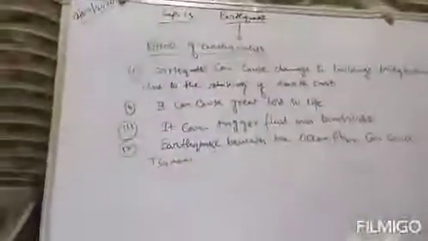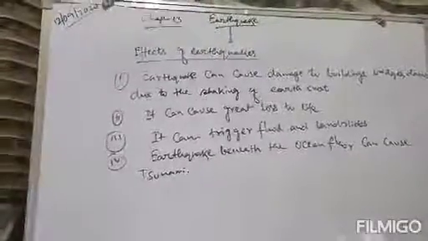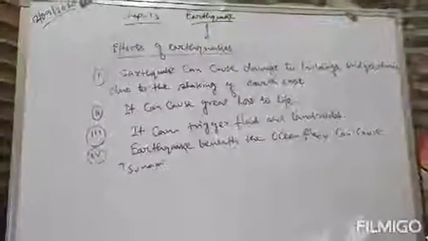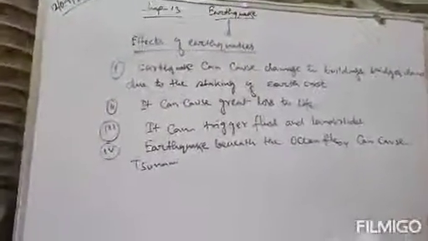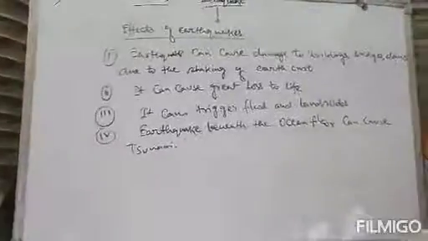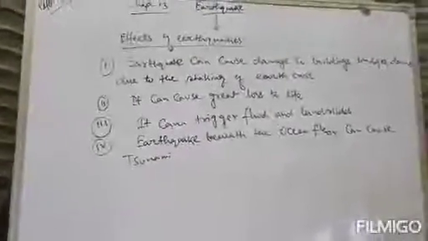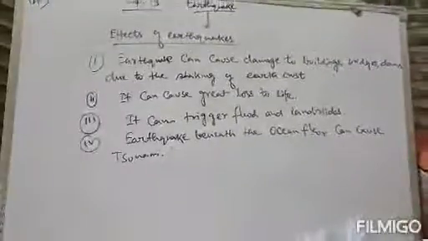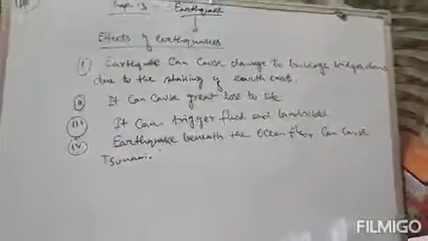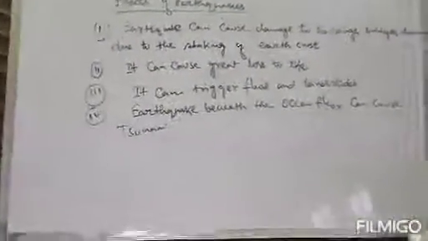So these are the effects of earthquakes. Clear? First, it can cause damage to buildings and bridges due to the shaking of earth crust. Number two, it can cause great loss to life. Number three, it can trigger floods and landslides. And number four, beneath the ocean floor, it can also cause a tsunami. These are some effects of earthquakes.